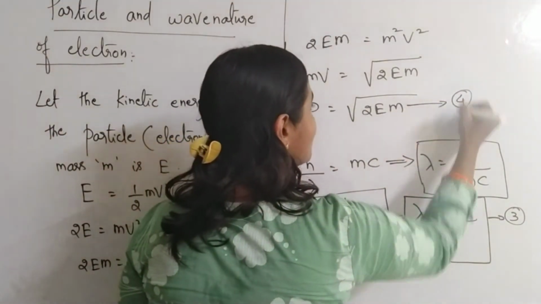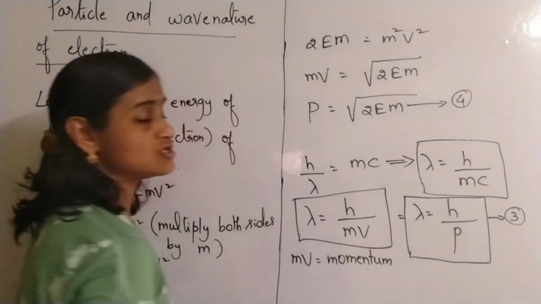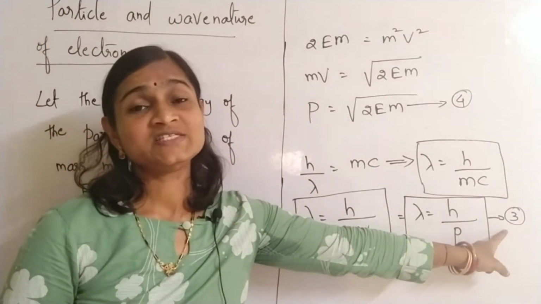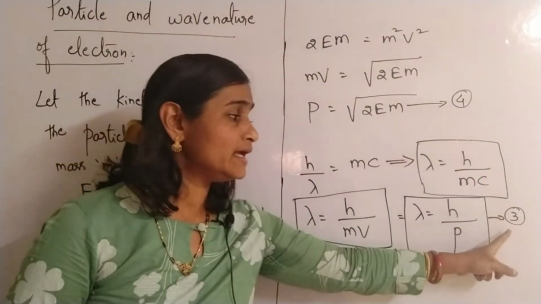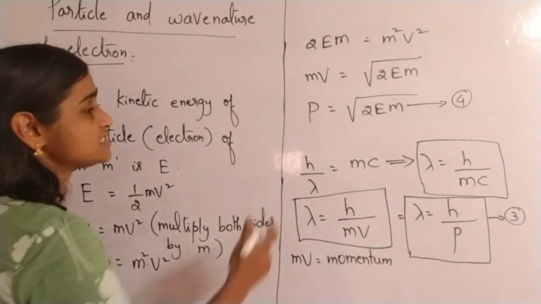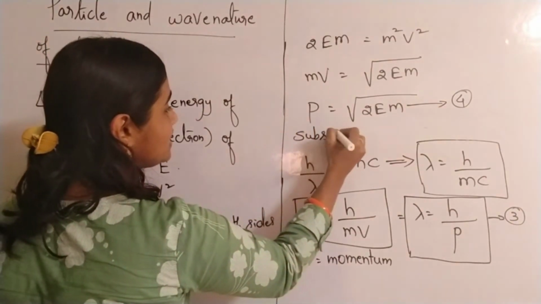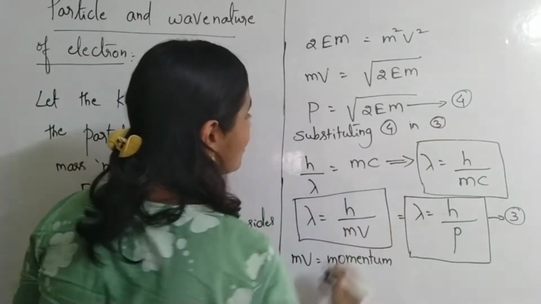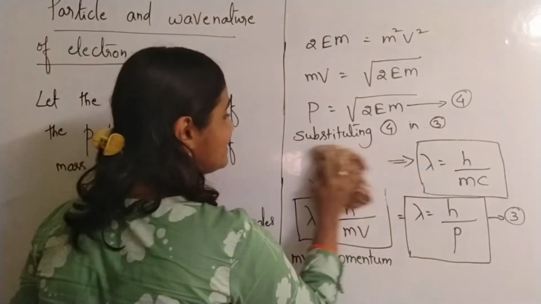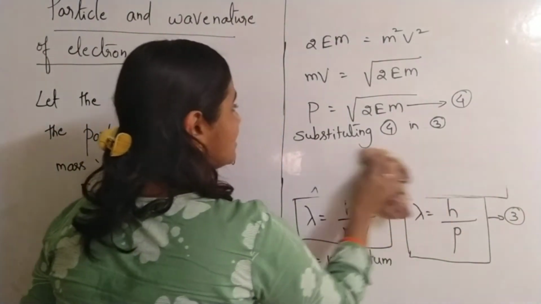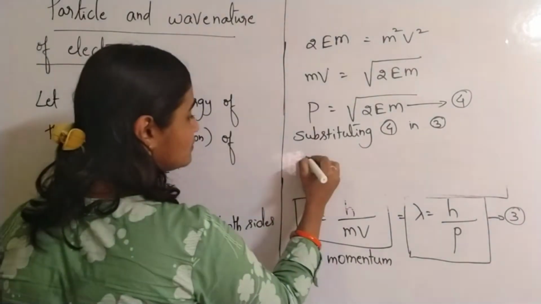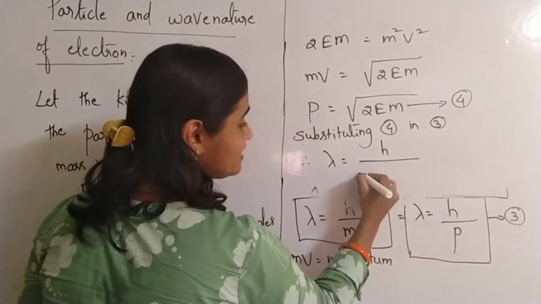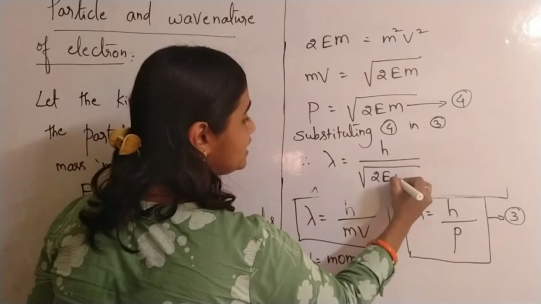Let us take this as the fourth equation. Now substituting 4 in the third equation. The third equation is also available here only; I didn't rub it, please check. Substituting 4 in 3, what will we be getting? Lambda is equal to h by p. In place of p, I write root 2 into E into m. So lambda is equal to h by root 2 into E into m.